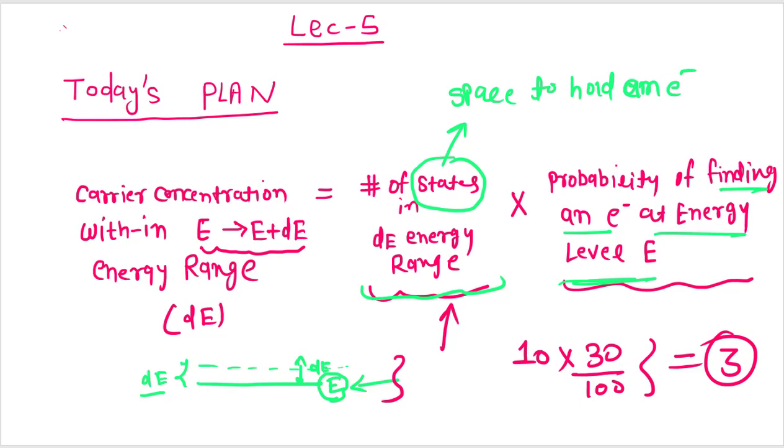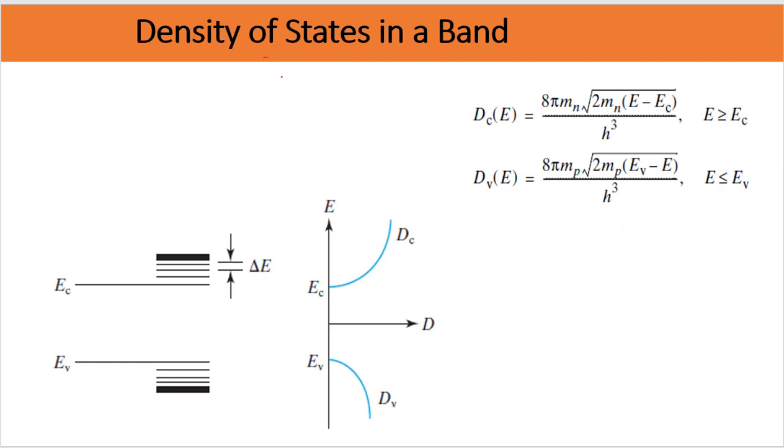So let's first look at the total number of states in the conduction band or the valence band. We will be introducing one terminology, which is the density of states. Let's say this is the particular energy level E, and around this energy level, del E, we need to find the density of states. Now what is the density of states at a particular energy level E? First of all, the density of states depends on the particular energy level E, so at each energy level there would be a different density of states.